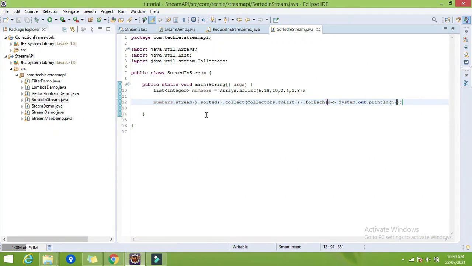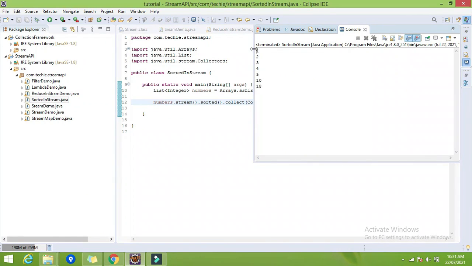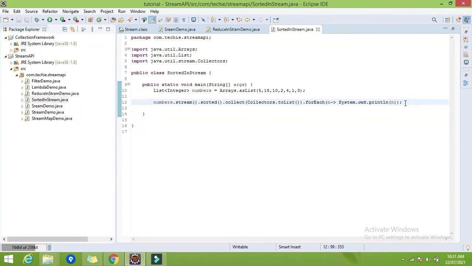So what I have done is only create the stream of this list, then add one more method called sorted, then collect this into a list and iterate it for each element. So let's run. Here you can find 1 2 3 4 5 6. This is arranged in the default natural sorting order.